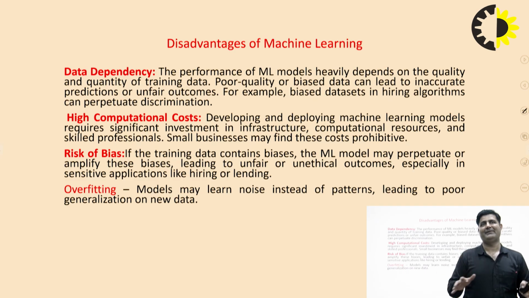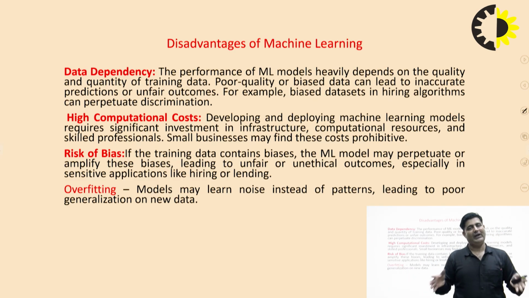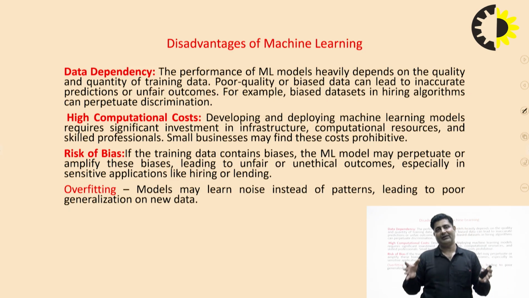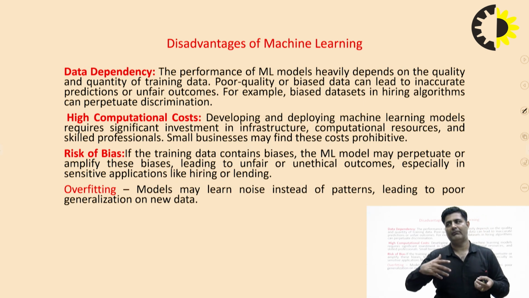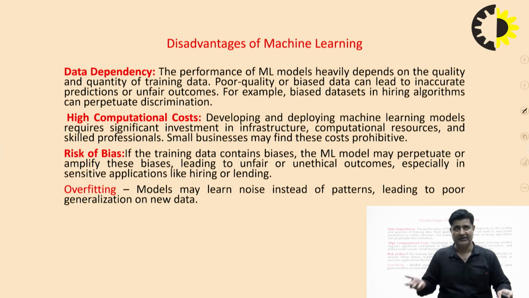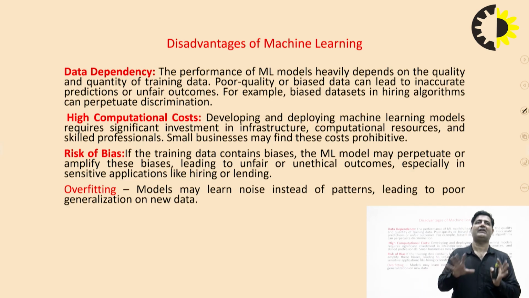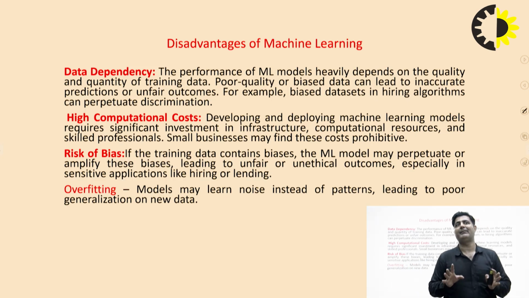Sometimes the problem in machine learning, when we are designing the model, is overfitting. ML never checks the data, what data we have. We simply provide the data to the ML algorithm, they design the model, and they do not bother about the bias of the data, and sometimes the overfitting also. So this is the main disadvantage of machine learning. The bias problem and the overfit problem are not solved by machine learning, right?